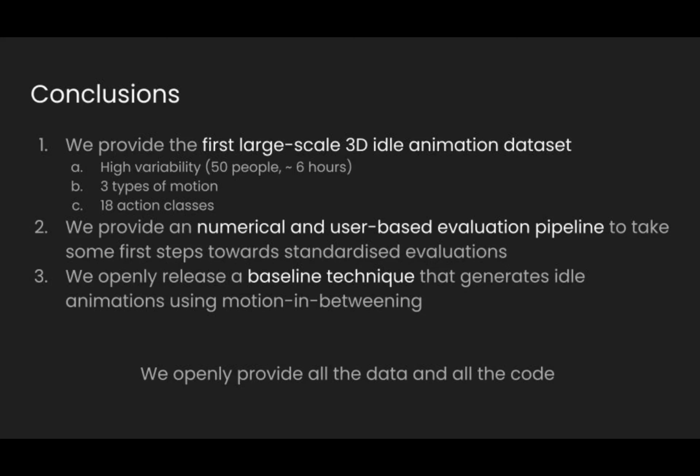In conclusion, in this paper, we present an openly distributed StayStill, the first 3D large-scale idle animation dataset with 3 types of motion, 50 subjects, and 18 action classes, all manually cleaned and annotated. We also provide numerical and user-based evaluations to take some first steps to establish a benchmarking pipeline. We openly distribute all the code and data for the evaluation.